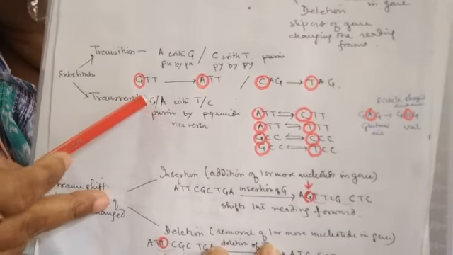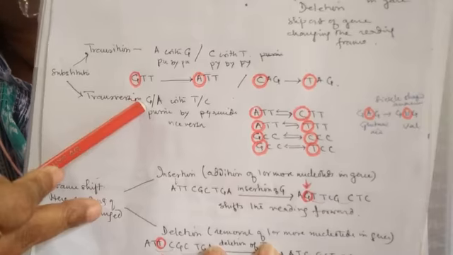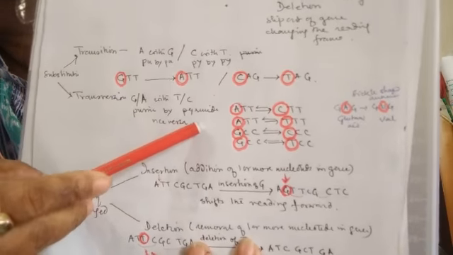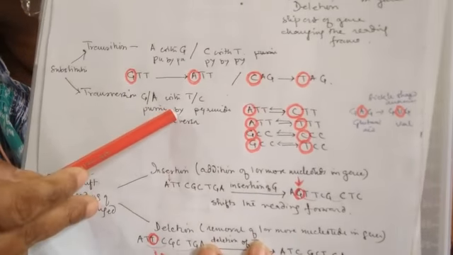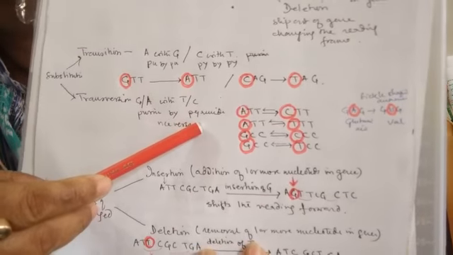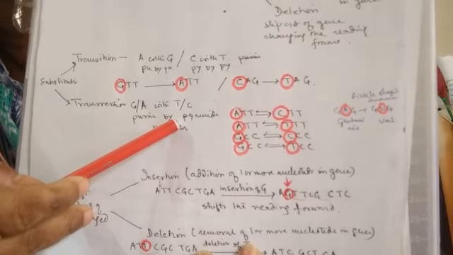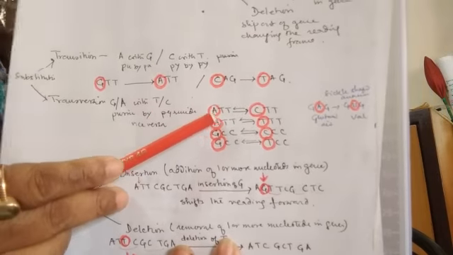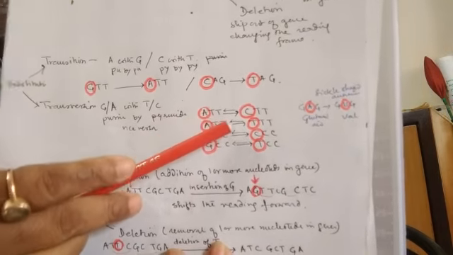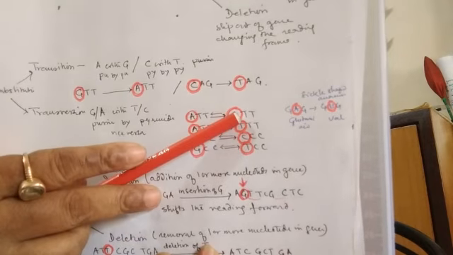Another thing is transversion. In transversion, a pyrimidine can be substituted by a purine, or a purine can be substituted by a pyrimidine. Clear? So suppose here A is substituted by C.